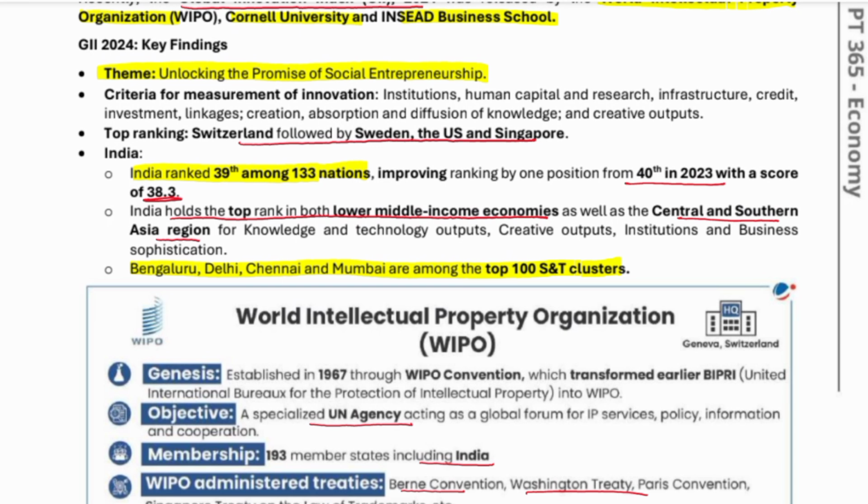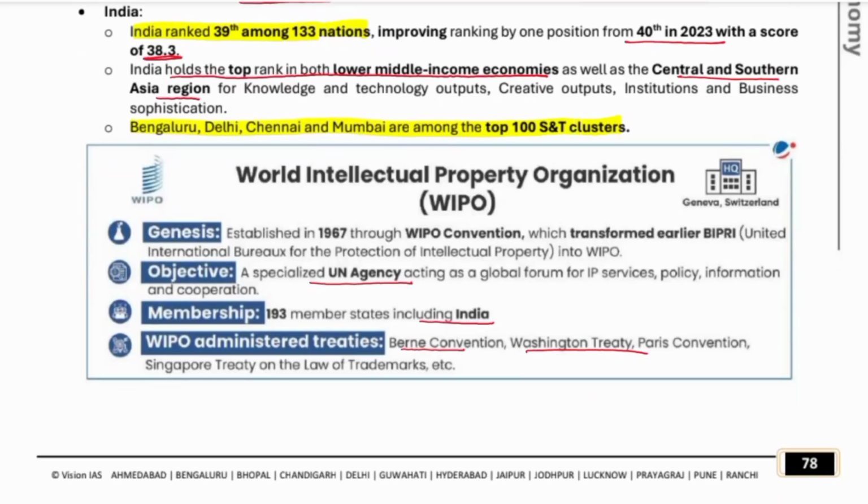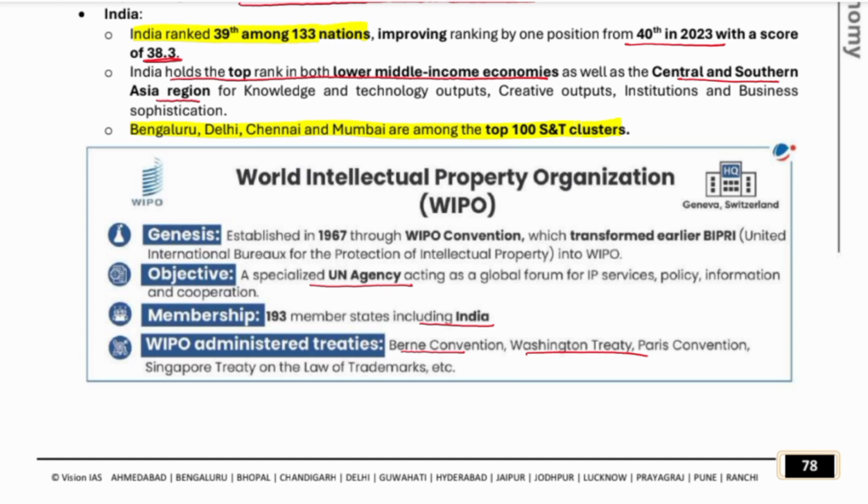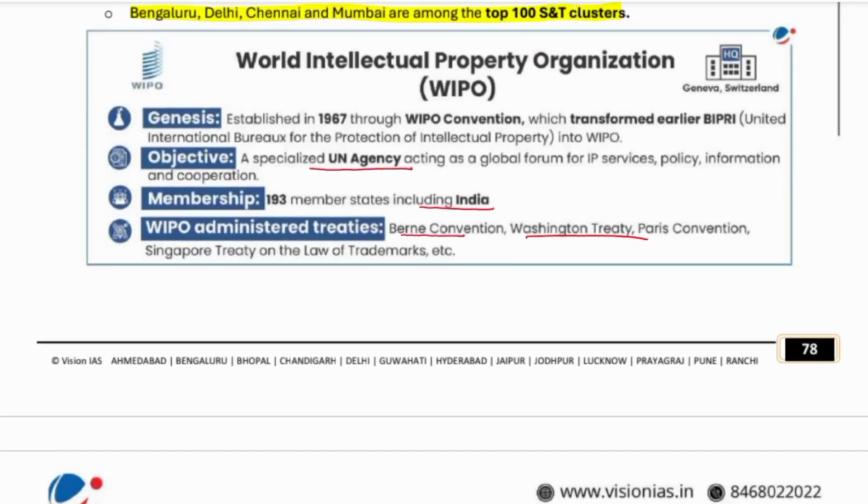India holds the top rank in both lower middle income economies as well as the Central and Southern Asia region. The top 100 S&T clusters include Bangalore, Delhi, Chennai and Mumbai. Please remember Bangalore, Delhi, Chennai and Mumbai.